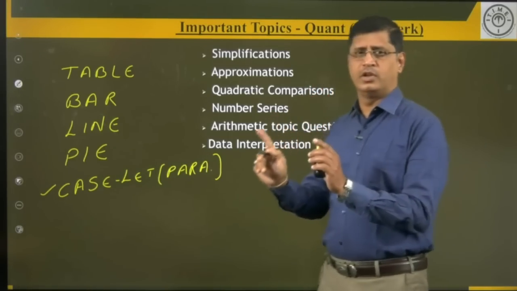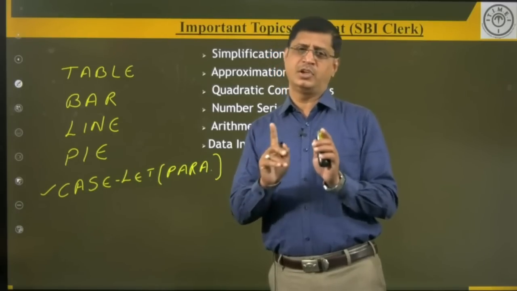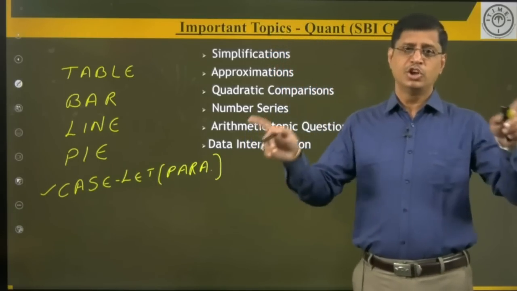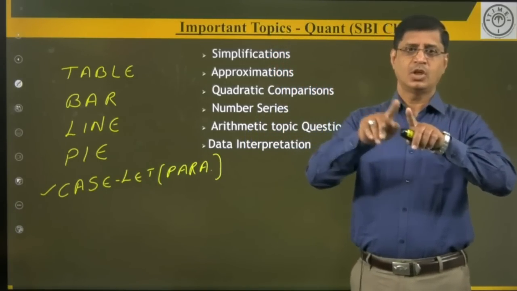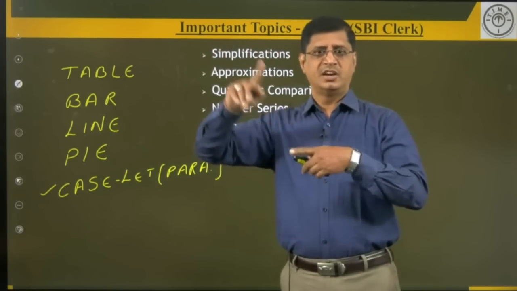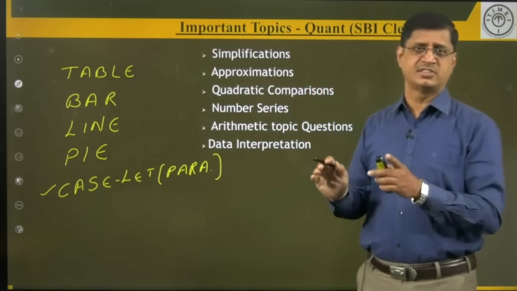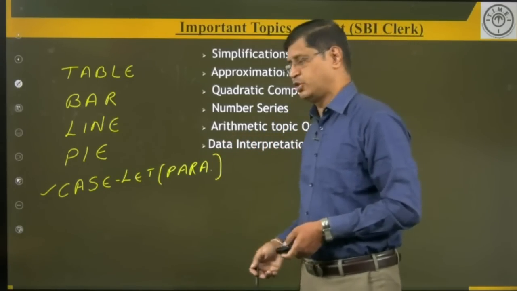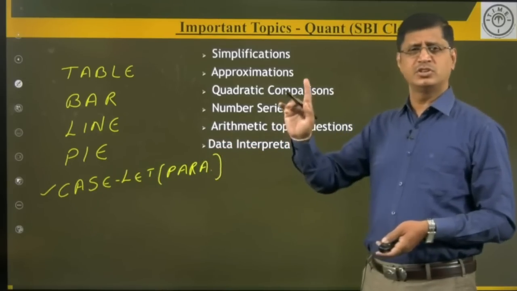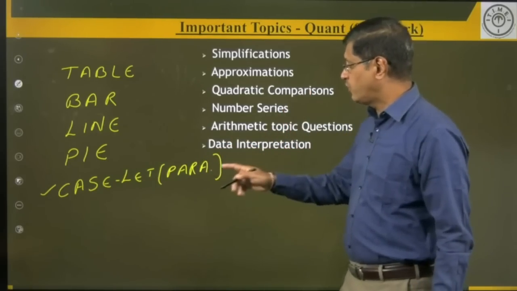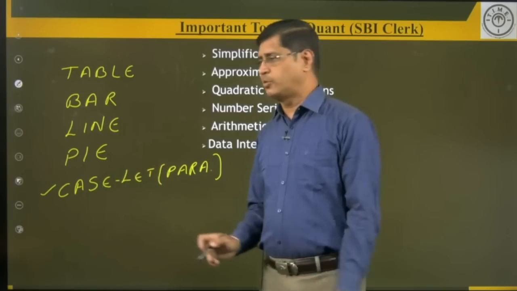In the preliminary examination, data interpretation, you will find one diagram, one table or one pie chart, only a single diagram. Whereas in the mains examination, you will get a combination, so table and pie chart, table and line graph. So there are chances of getting combinations in the mains examination, whereas in the preliminary examination, a single diagram. So what is the information here? Caselet, give the second priority.